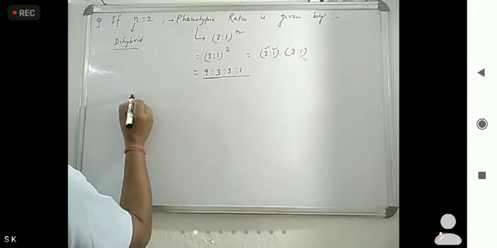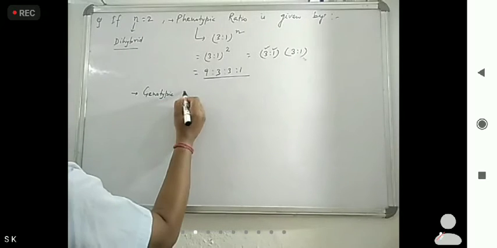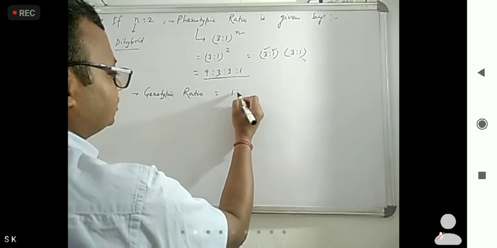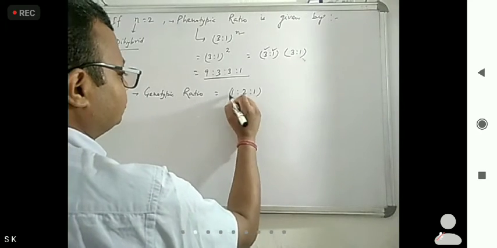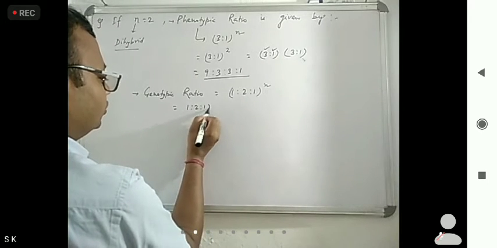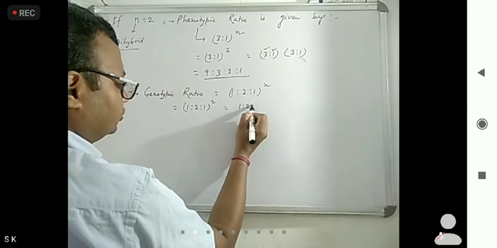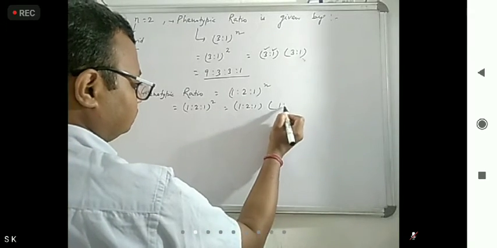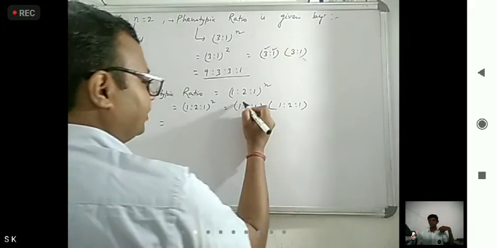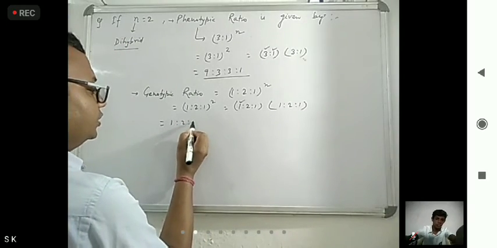Similarly, for the genotypic ratio, what was the formula? 1:2:1 to the power n. Here n is equal to 2, so 1:2:1 into 1:2:1. Now we have to multiply. First we multiply from this, so 1:2:1.